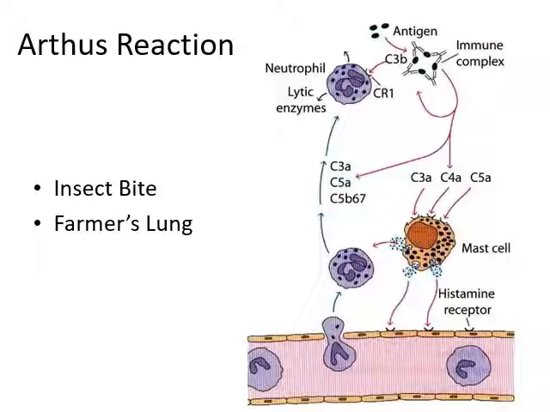So there will be a localized inflammation and injury. Such a localized reaction is called Arthus reaction and is typically seen in insect bite or in farmer's lung when, because of certain fungal components, there is a stimulation of type 3 hypersensitivity. There is activation of complement which will lead to injury, and this injury is localized in the lung. So this is a form of localized type 3 hypersensitivity reaction.